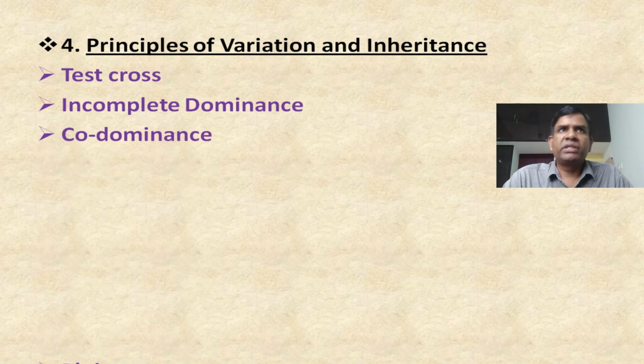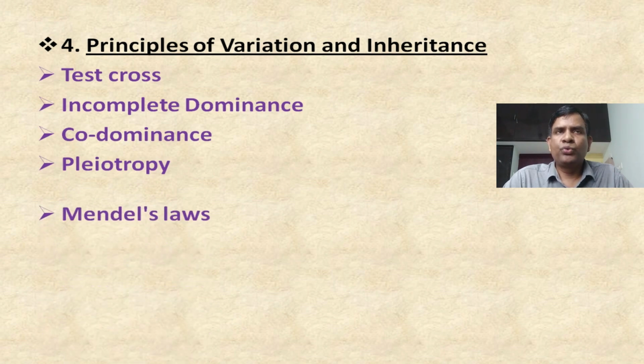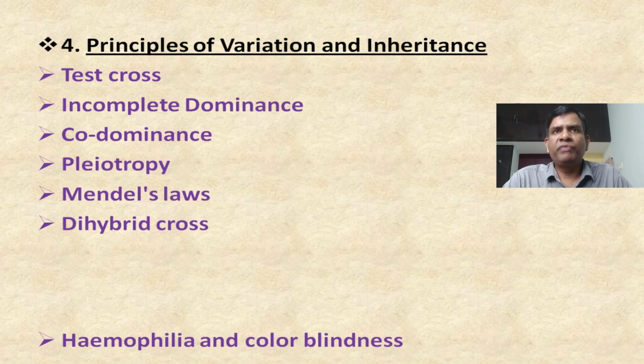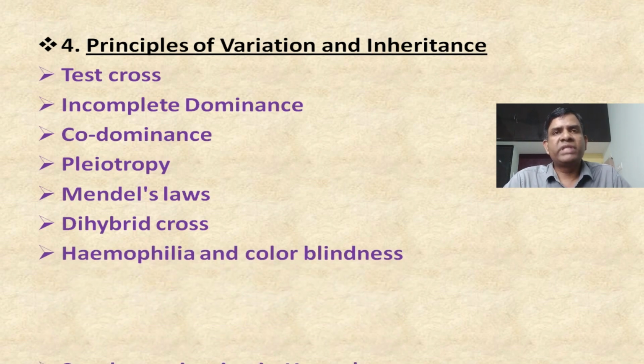Next, codominance is also a deviation. Next, pleiotropy, Mendel's laws, two laws are there. Dihybrid cross you can expect for 5 marks. Next, hemophilia and color blindness. Apart from that, sickle cell anemia and thalassemia are also very important.